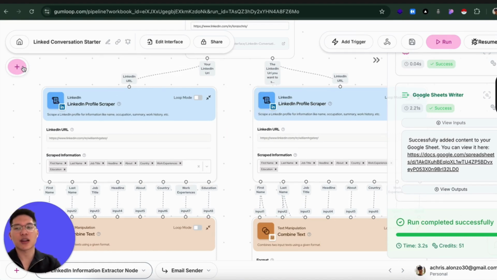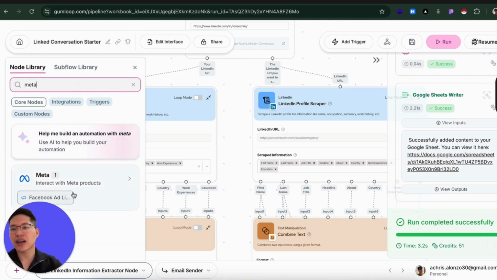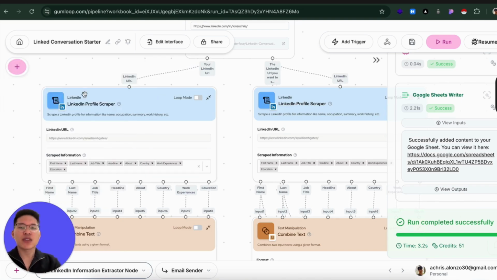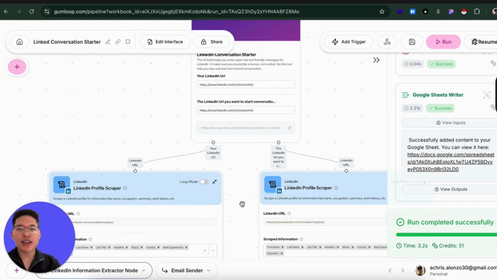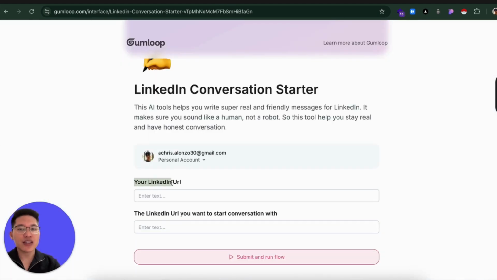They have a lot of built-in tools. The amazing part is they have something called the Meta Facebook ad analyzer, and you don't even see something like that already built in. So yeah, they have a LinkedIn profile scraper, and then I connected it. If you remember at the beginning, the interface is asking for your LinkedIn URL and the LinkedIn URL of the person you want to start a conversation with.